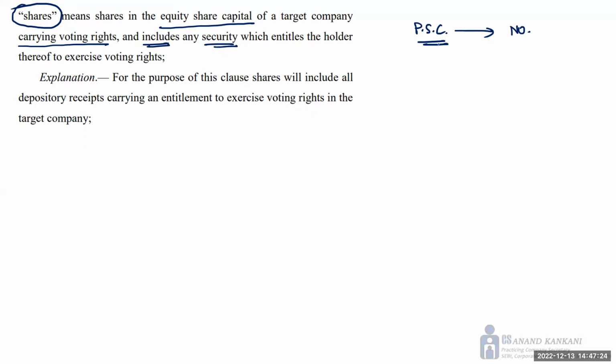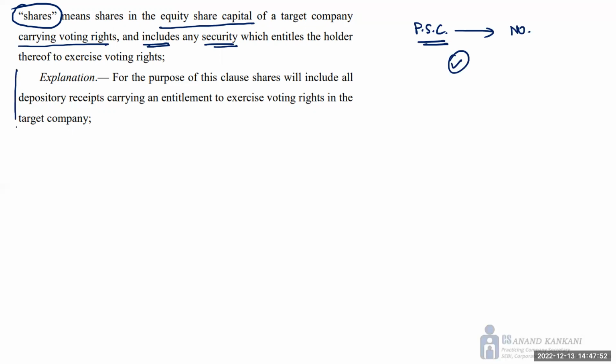However, if you don't pay dividend to the preference shareholders for consecutive 2 financial years, then in that case, the preference shareholders also get the right to vote in all the resolutions of the company, section 47, right, of the Companies Act. In that scenario, even the preference shares will be called as shares. Otherwise, preference shares are not shares, but if preference shares get voting right pursuant to section 47, subsection 2, then in that case, they are also called as the shares.